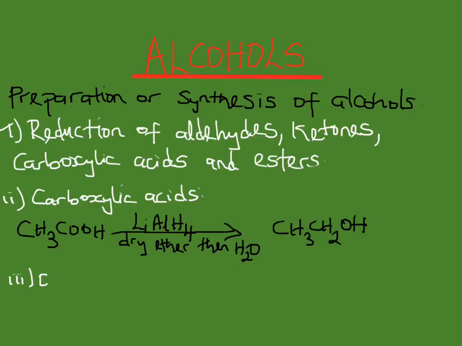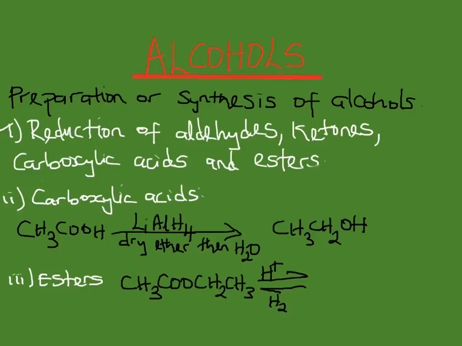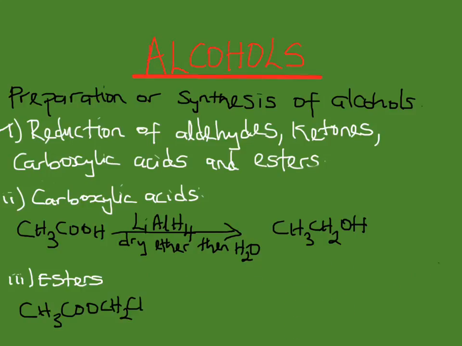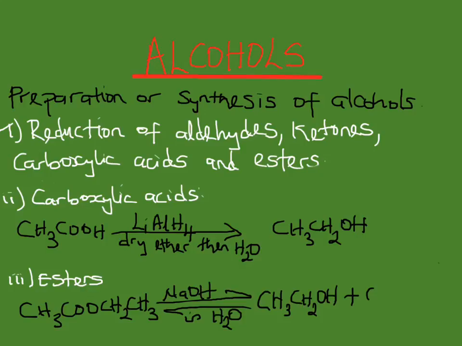And the next will be esters, that is reduction of esters. Esters are reduced to alcohols in the presence of water and in an acid medium, or aqueous sodium hydroxide. You can see there, esters being reduced to give alcohol and acid.